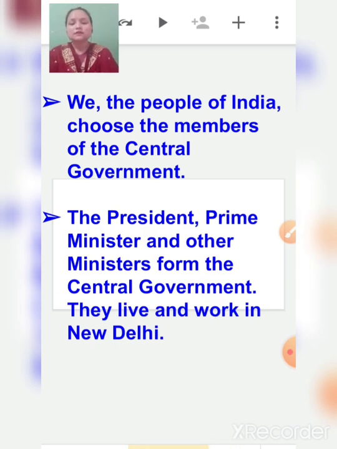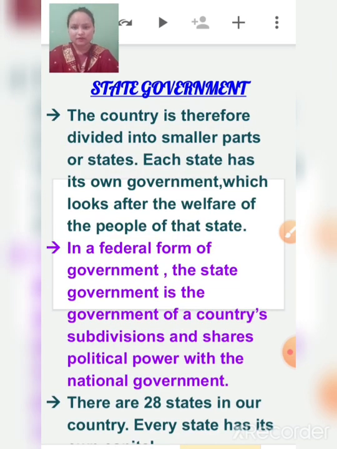Now children, as I have told you, central government is the head. So it is not possible for them to look after each and everything. Although their work is to look after the entire nation, that doesn't mean they will be able to be present in all 28 states and 8 union territories to do the work. That is not possible. So they distributed their powers and authorities to the lower level. That is the state government.